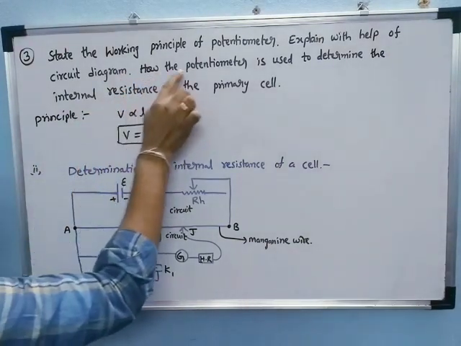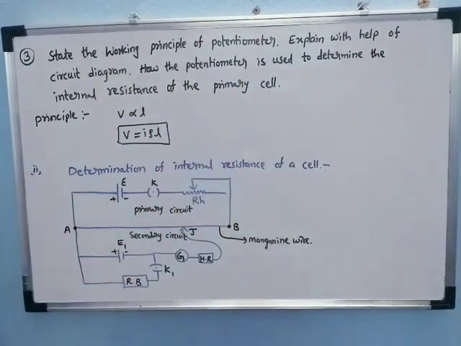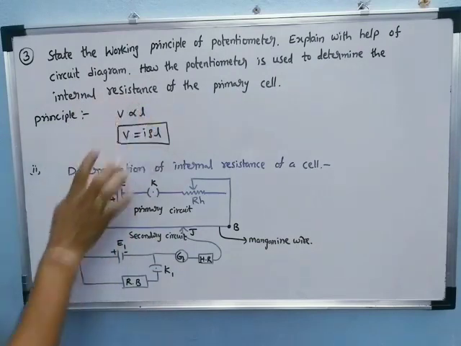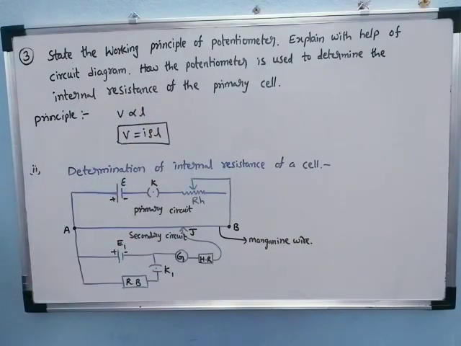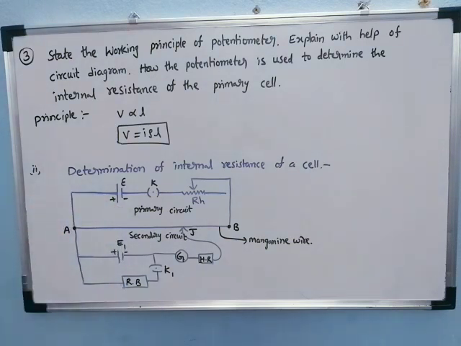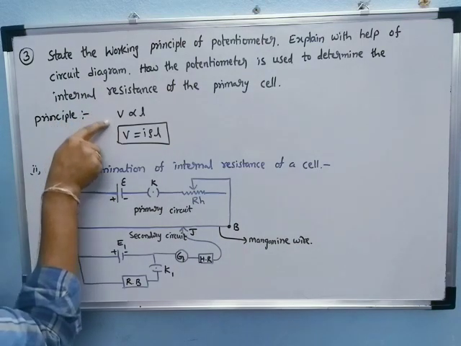So how is the potentiometer used to determine the internal resistance of the primary cell? What we find is the internal resistance of the primary cell. See, here is where we differ. We can write this as the first part.